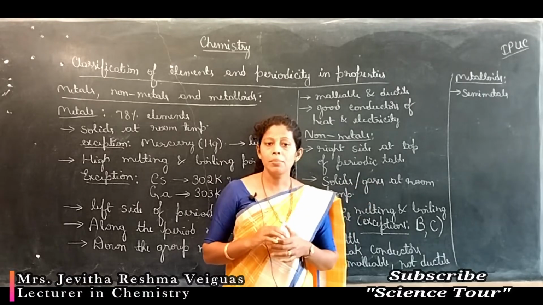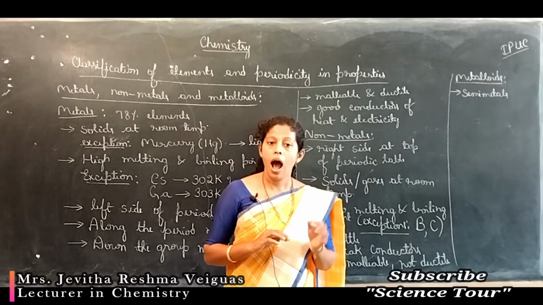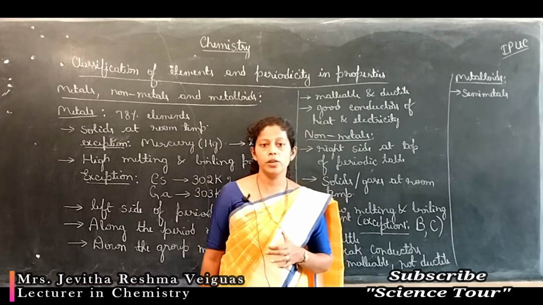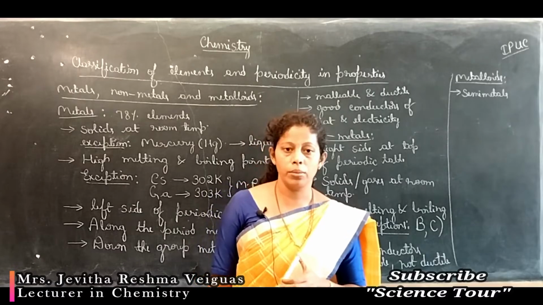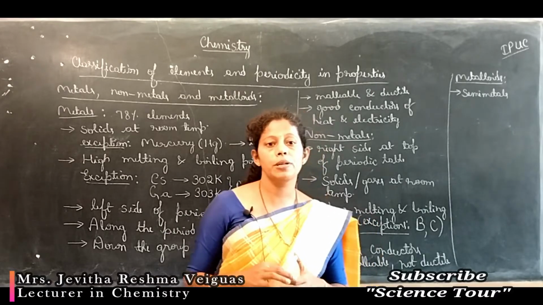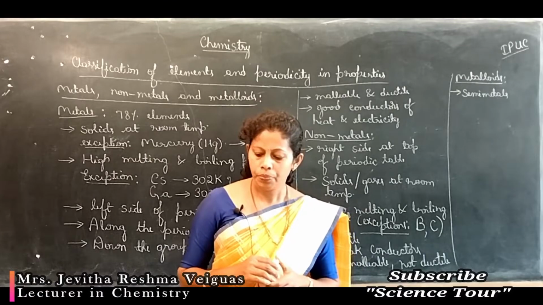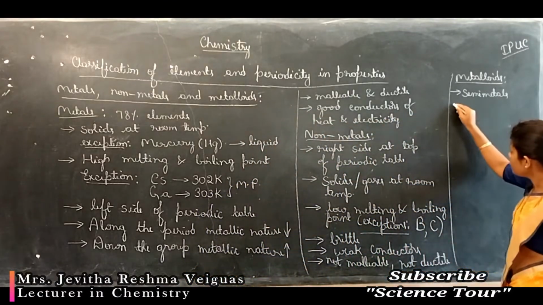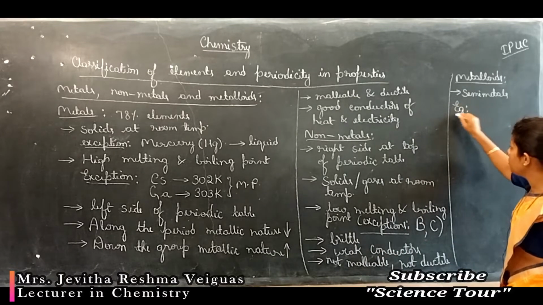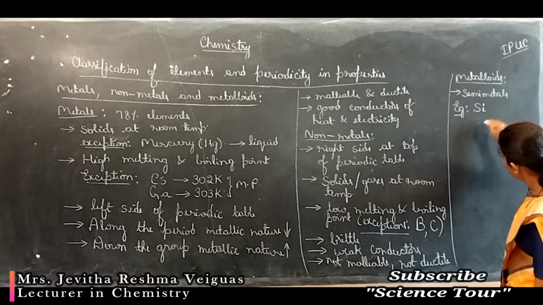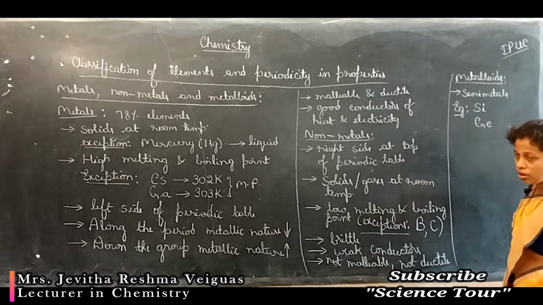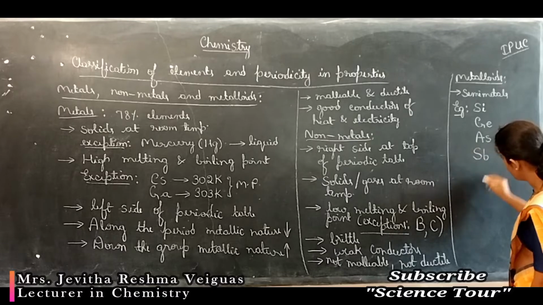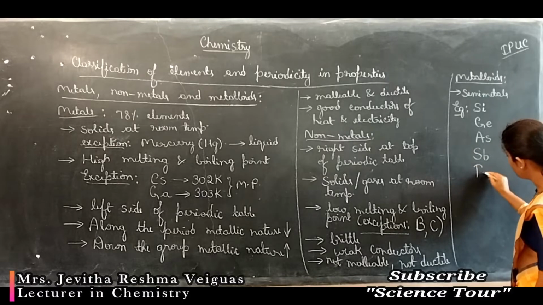So, some of the elements in the P block are semi-metals or metalloids. Above them, whichever are there, they act as non-metals. Below them, the elements present in the P block act as metals. Now, which are the elements which act as semi-metals? Examples for the semi-metals are silicon, germanium Ge, arsenic As, antimony Sb, then tellurium Te.